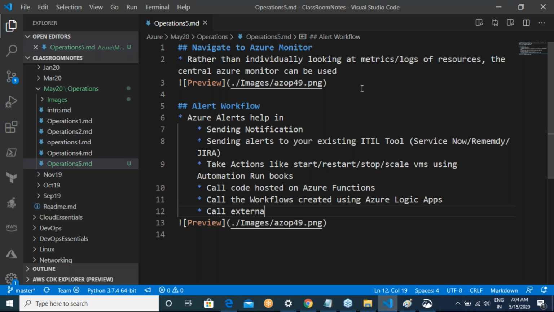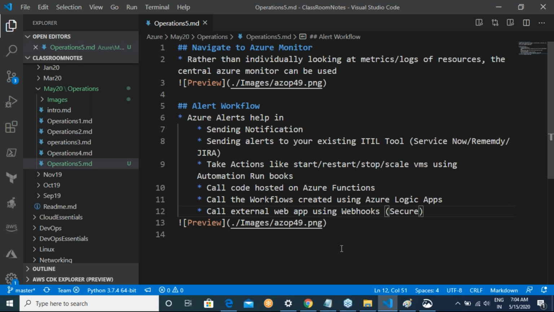Call external web apps using webhooks. So you have secure webhooks also. This is basically what you end up doing whenever you want to do something with respect to automation. Right.